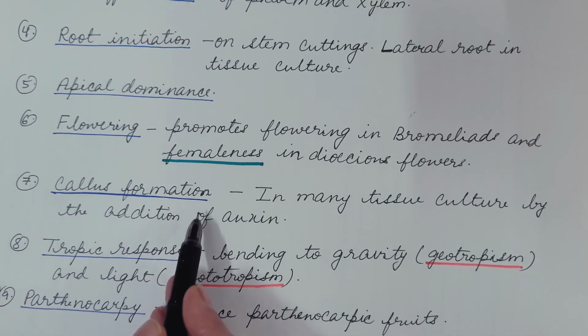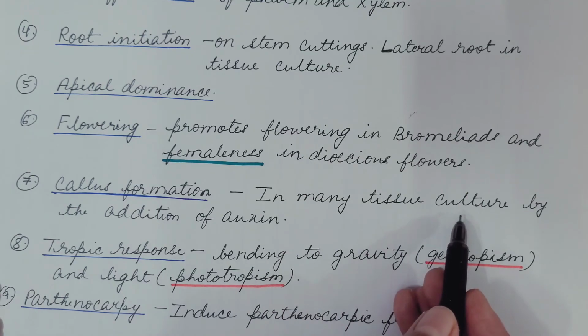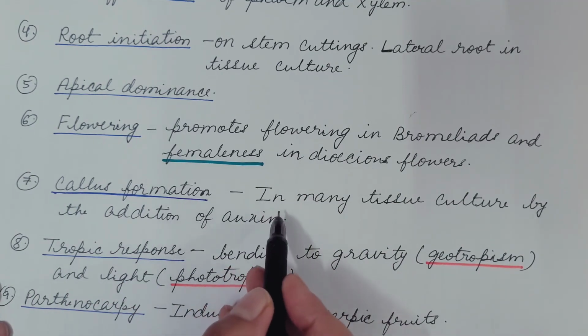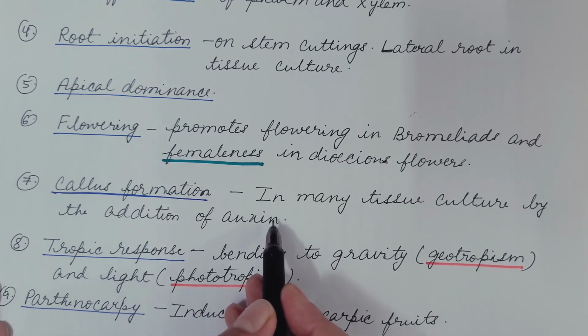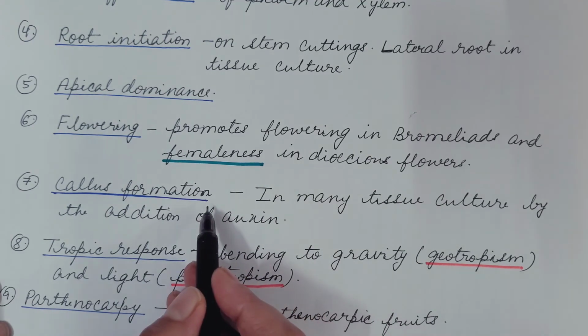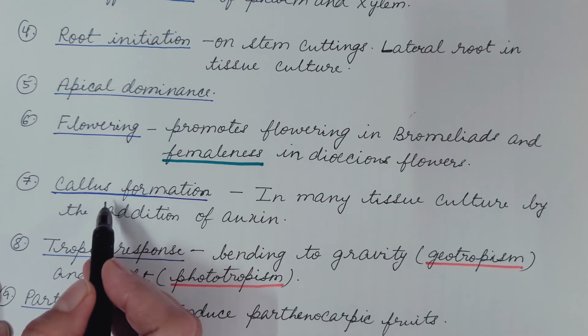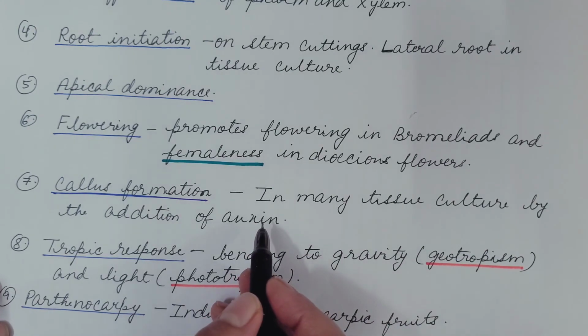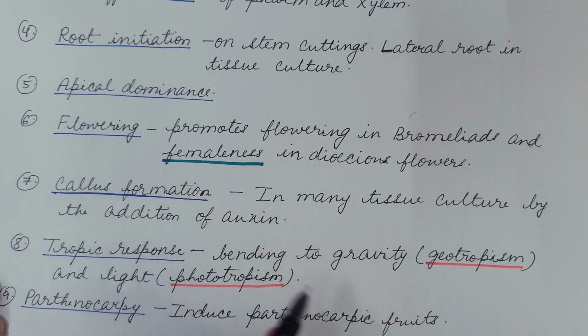Next is callus formation. In many tissue cultures, when auxin is added, it results in the formation of callus. What is callus? It is an undifferentiated mass of cells. When auxin is added in the tissue culture, then it results in the division of the cells, and hence an undifferentiated mass of cells is formed, which is known as callus formation.